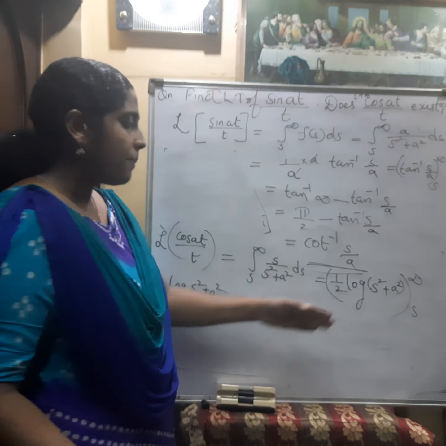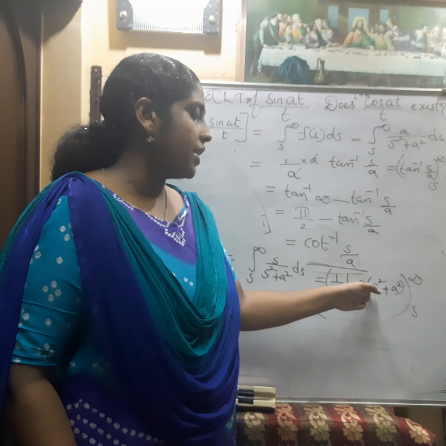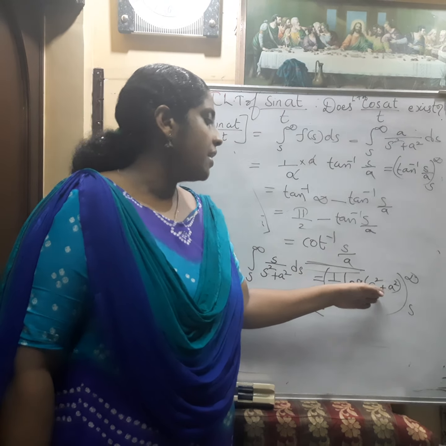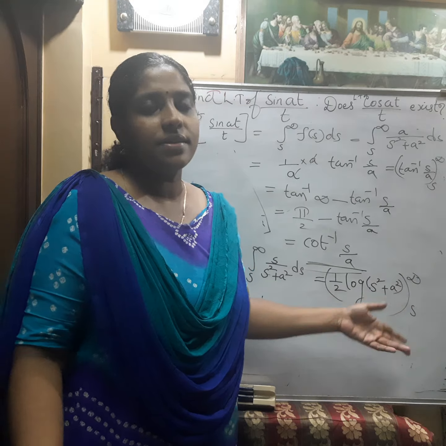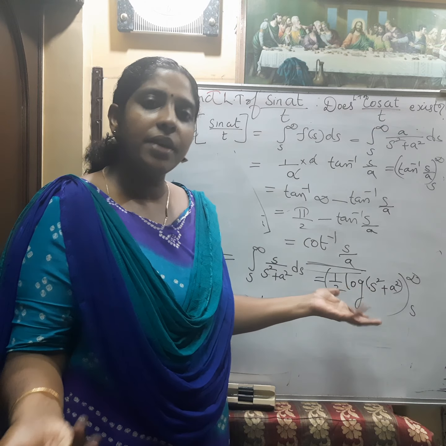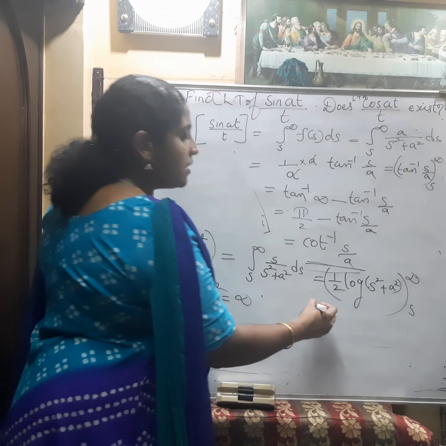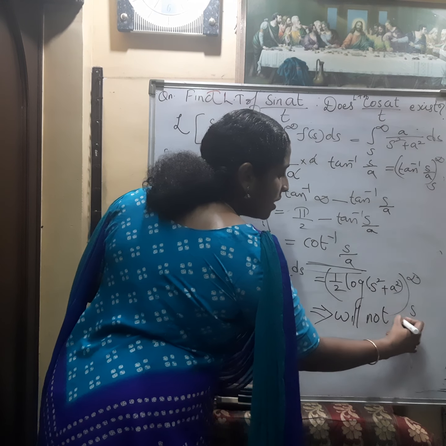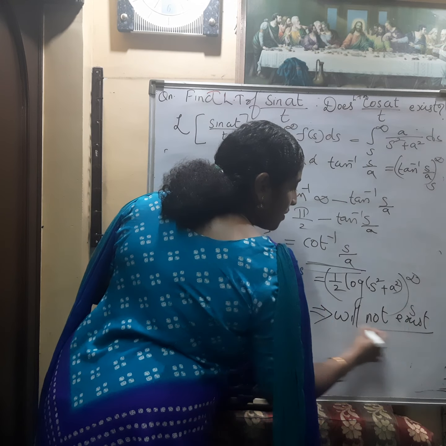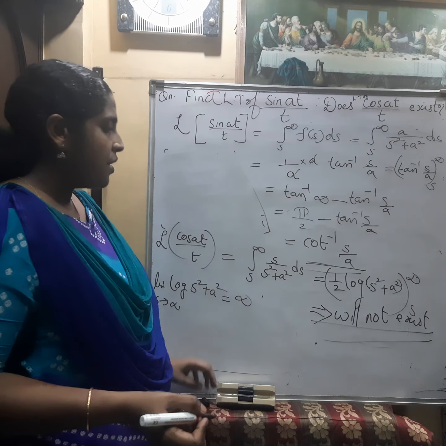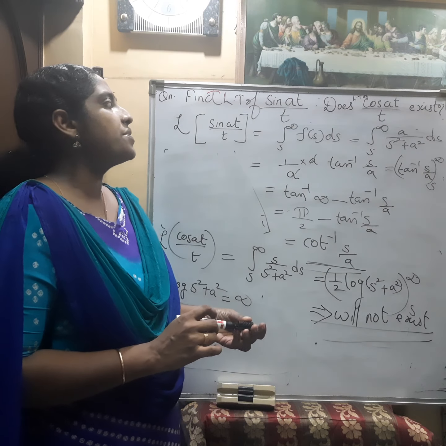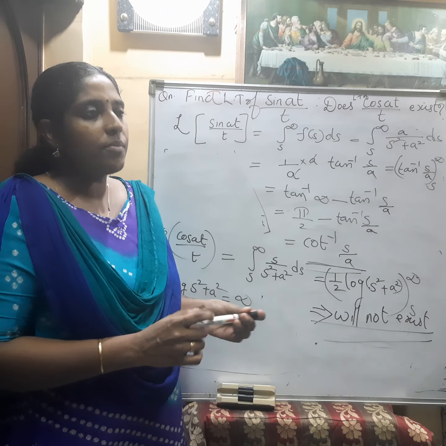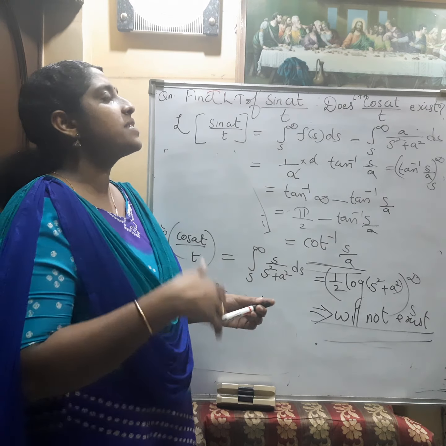On applying the upper limit it becomes log infinity, that is infinity, and minus log s, so infinity minus something will be infinity only. So we get an infinity term, which means it will not exist.